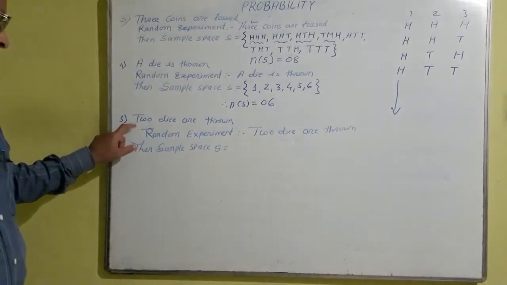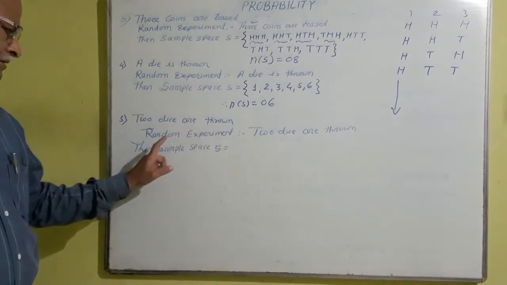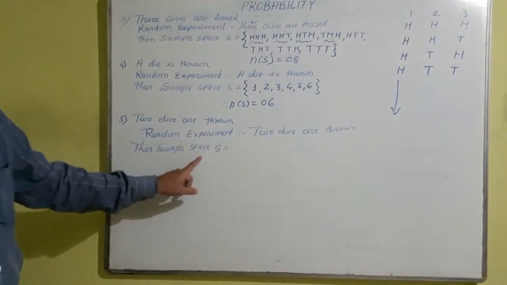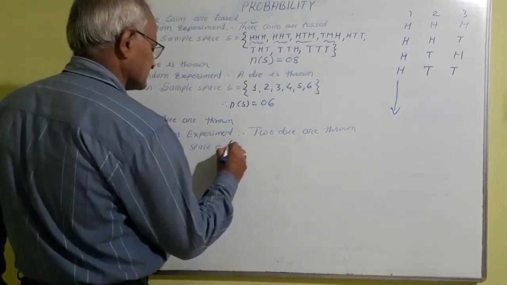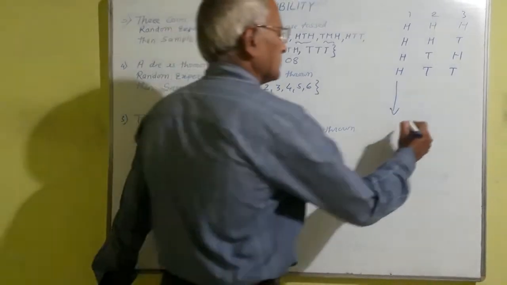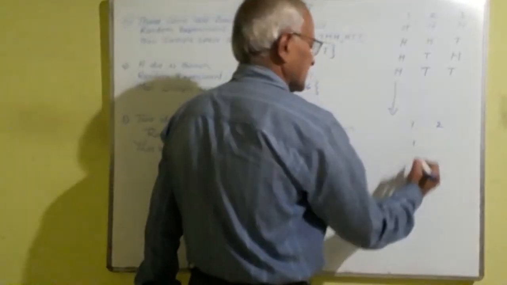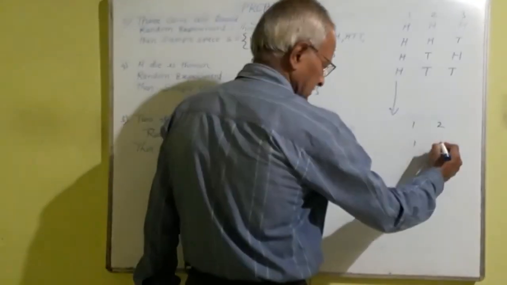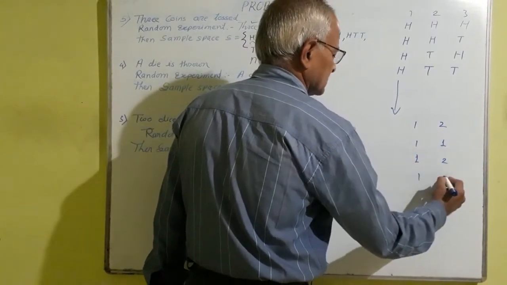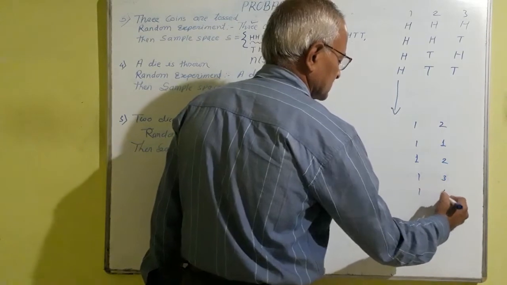Now here 2 dice are thrown. The random experiment is 2 dice are thrown. Then the sample space S is equal to, in curly bracket, both are dice. And therefore first and second, if the first die contains 1, then the second die contains 1. First die is 1, this is 2, 1, this is 3, 1, this is 4.